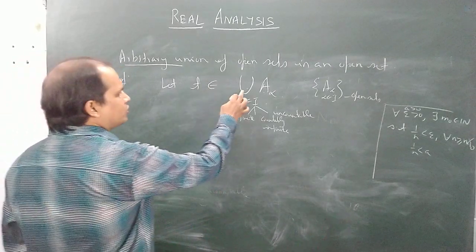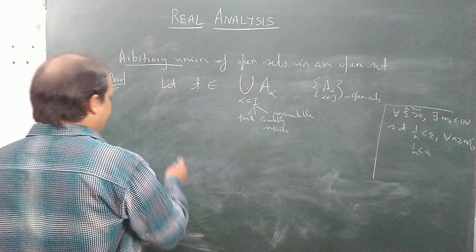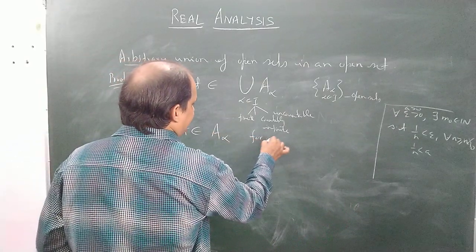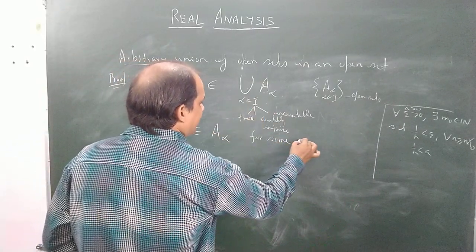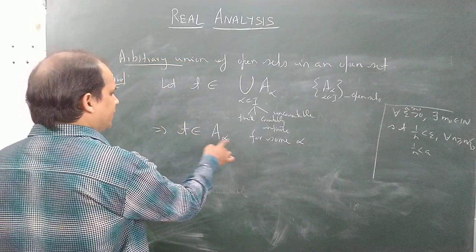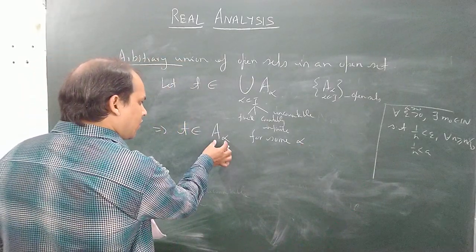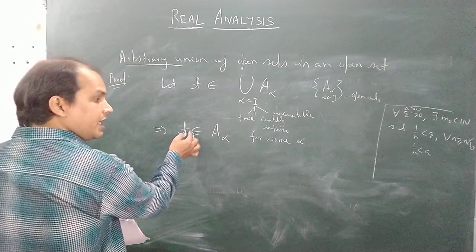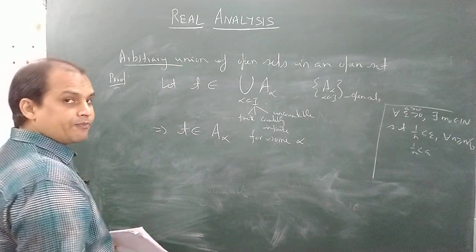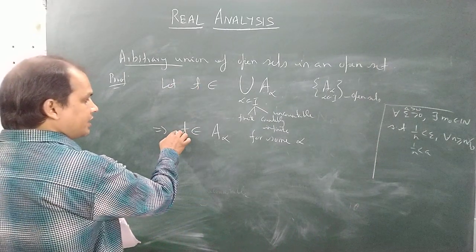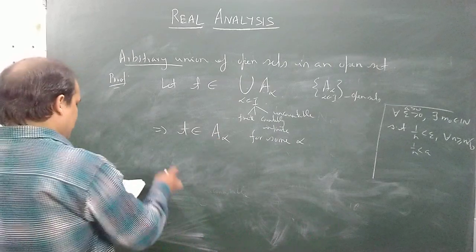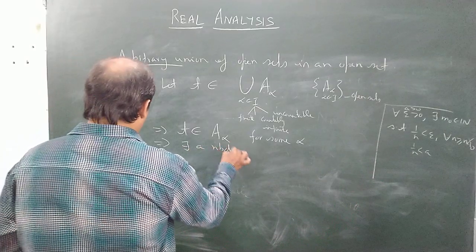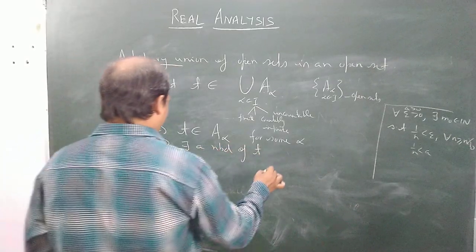Now suppose that this t belongs to the union of A alpha. This implies that t belongs to A alpha for at least one alpha. Now since each A alpha is an open set, around each t we are able to construct, using the definition of open set, at least one interval which contains t and which is contained in A alpha. So from here I can write that there exists a neighborhood of t,